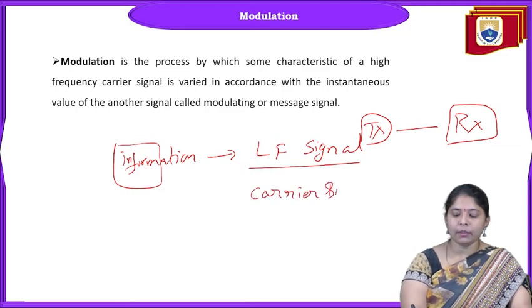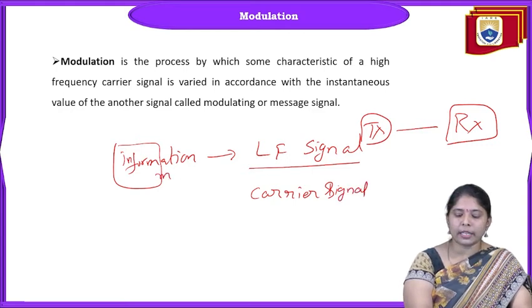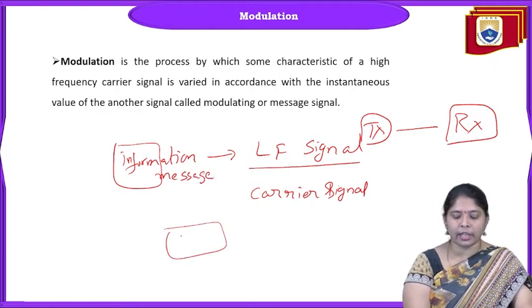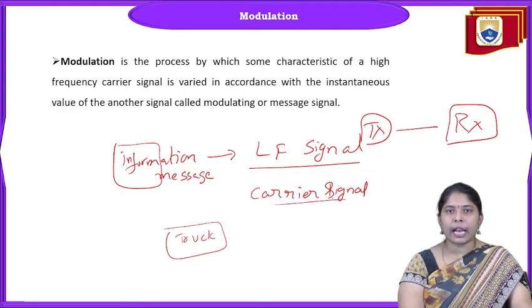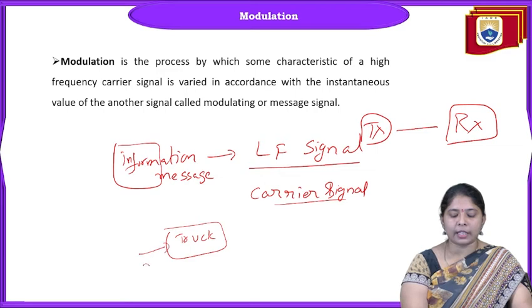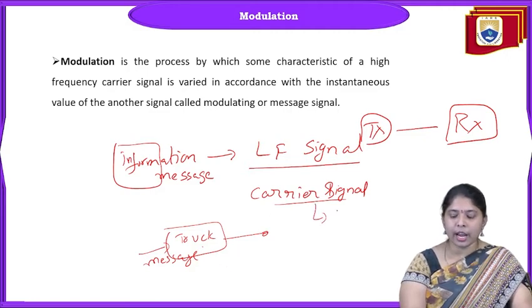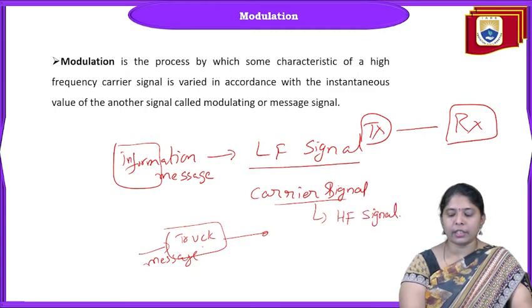So, the information signal or message signal. A very easy way of understanding modulation is, suppose I have a truck. The truck is nothing but the carrier signal. The carrier just carries the message signal. So I am keeping my message signal into the truck and transmitting it to the receiver. Here the carrier signal is a high frequency signal.